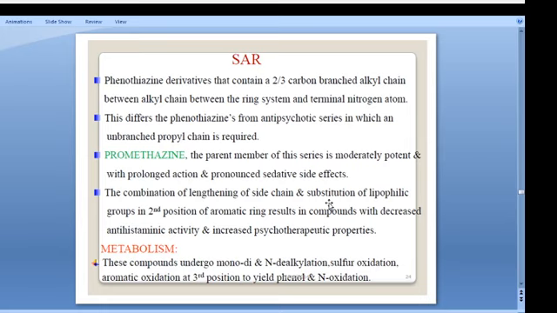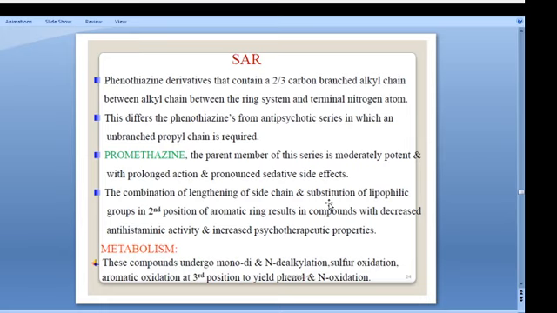This differs from the phenothiazine antipsychotic series, in which an unbranched propyl chain is required. Promethazine, the parent member of the series, is moderately potent with prolonged action and pronounced sedation side effect. This combination of lengthening of the side chain and substitution of a lipophilic group in the second position of the aromatic ring results in compounds having decreased antihistaminic activity and increased psychotherapeutic activity. Mostly these phenothiazines we are using for CNS activity, like psychotherapy groups.